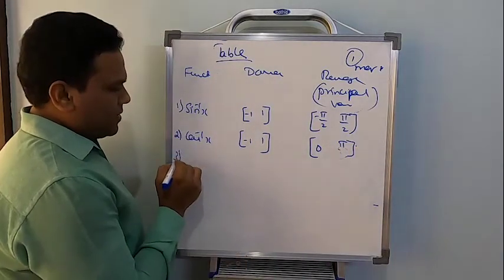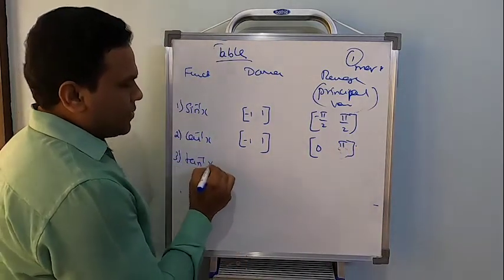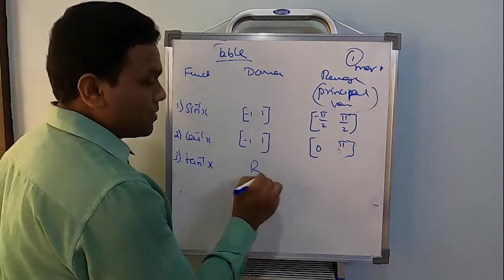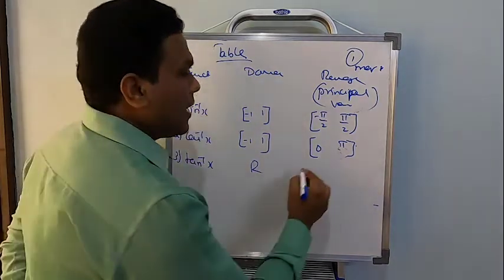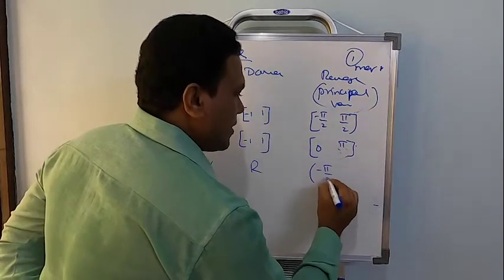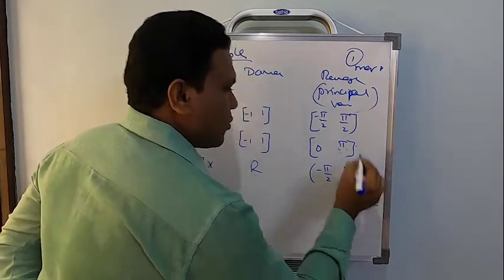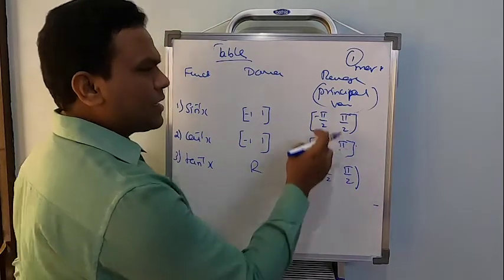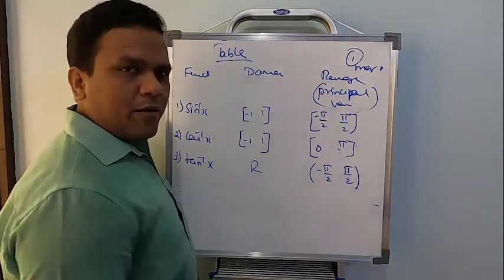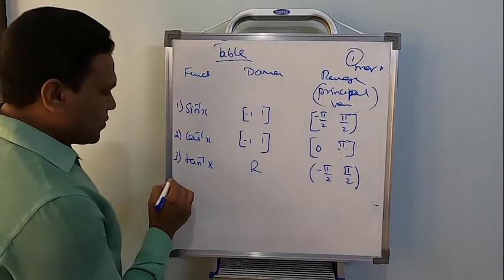Now the next one is tan inverse. Remember, the domain will be all the real numbers, clear, and the range will be the open interval minus pi by 2 to pi by 2. It is just similar to sine. Here it is a closed interval, here it will be an open interval. Right. Now the next one, the fourth one,